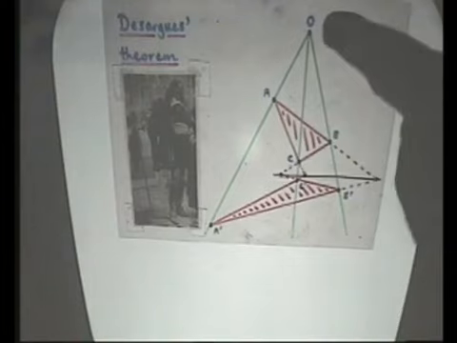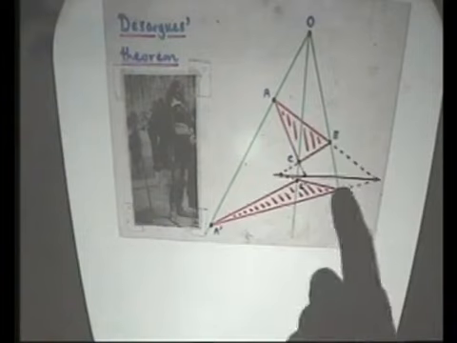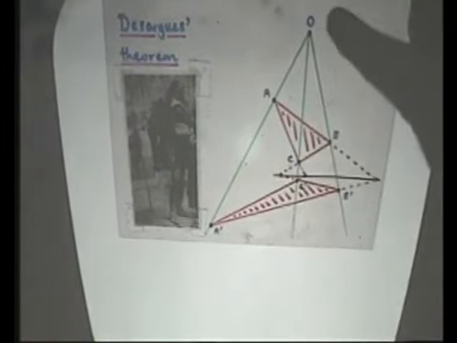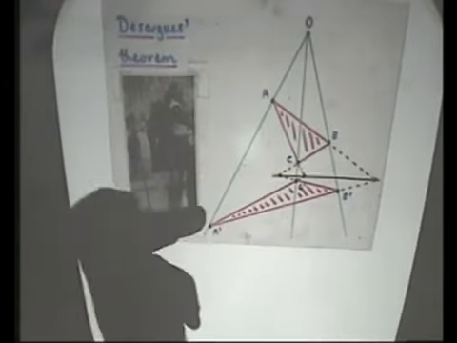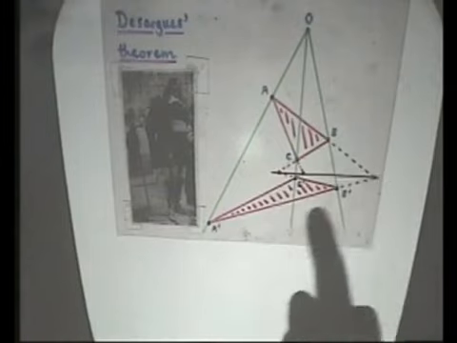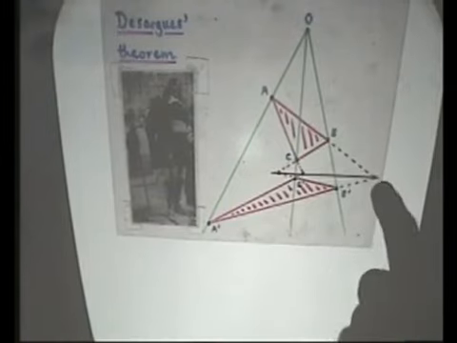Basically, you've got a point here, and you've got a triangle here, you've got another triangle here. These are in perspective from this point, in the sense that if you're at that point, you can't tell the difference between A and A dash, B and B dash, and C and C dash. Now, what the theorem says, if you extend corresponding lines, AB and A dash B dash, you get a point where they meet.